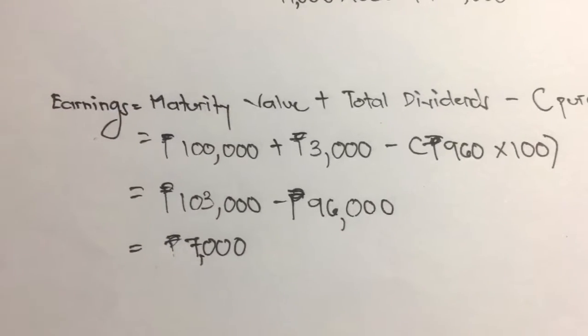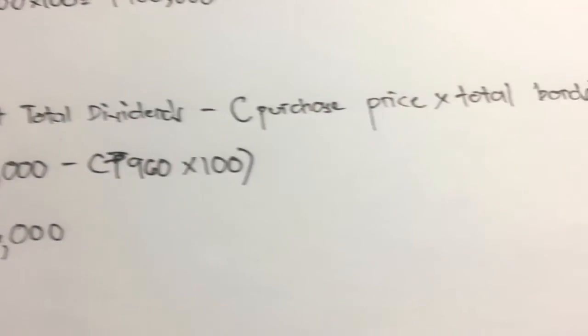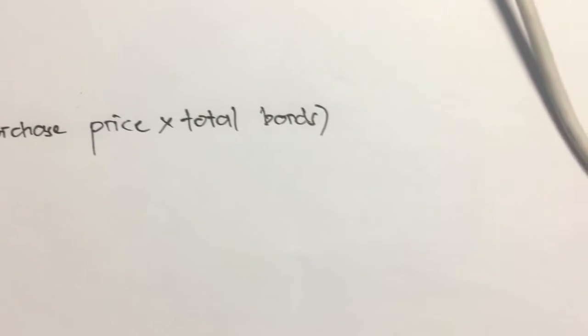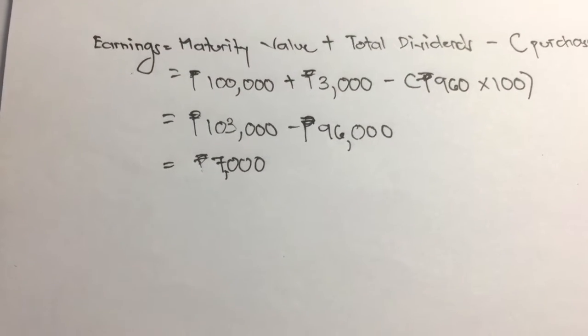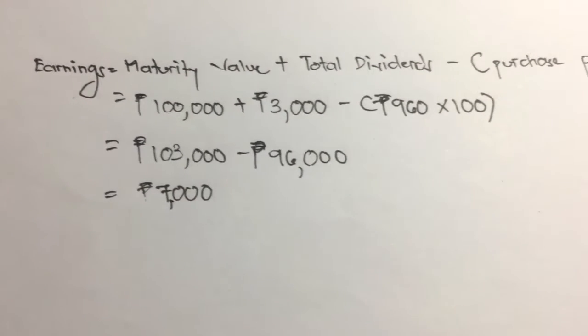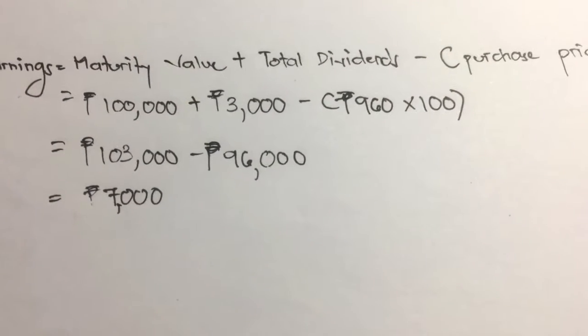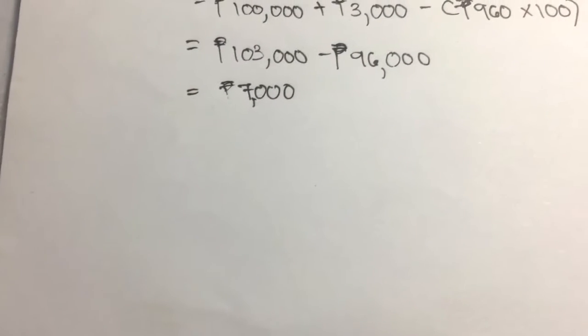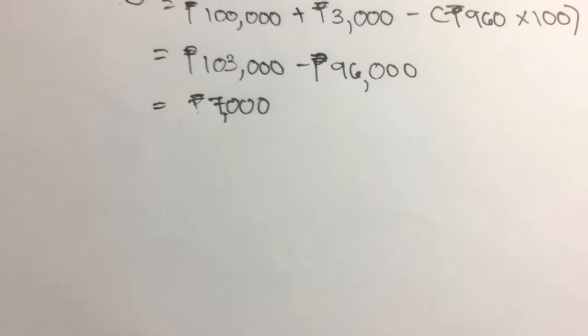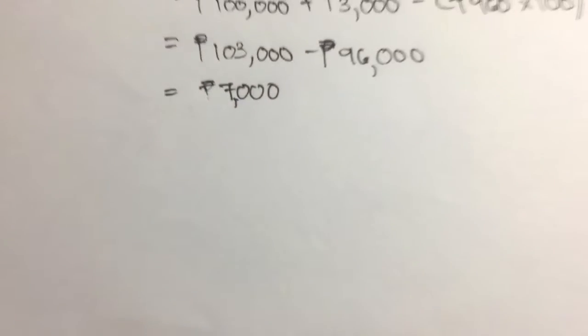So the earnings is equal to maturity value plus total dividends minus the quantity of purchase price multiplied by the total bonds. So 100,000 pesos plus 3,000 minus the quantity of 960 pesos times 100. So 103,000 pesos minus 96,000 pesos is equal to 7,000. That's it. Let's head for another example.